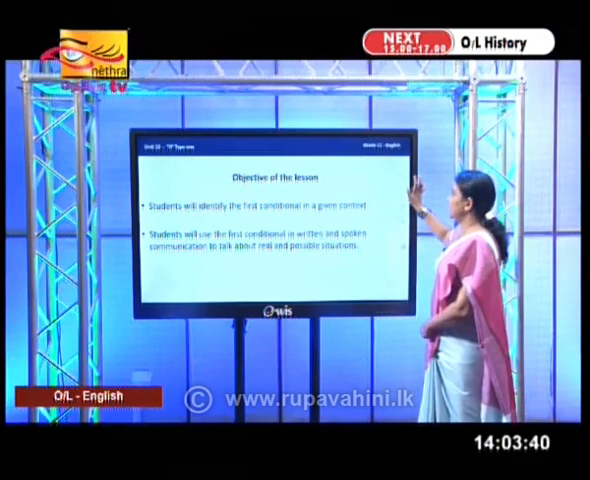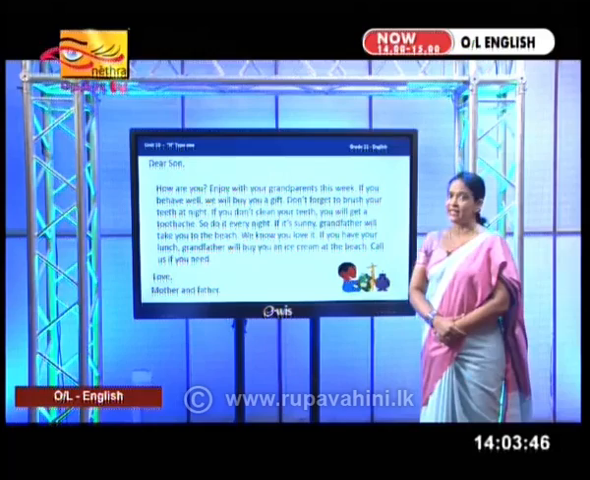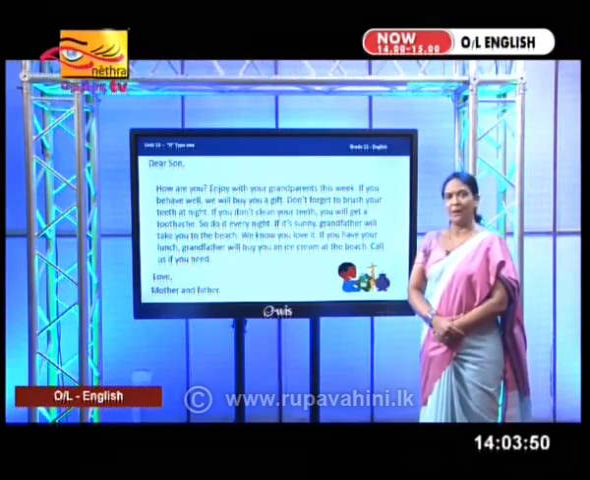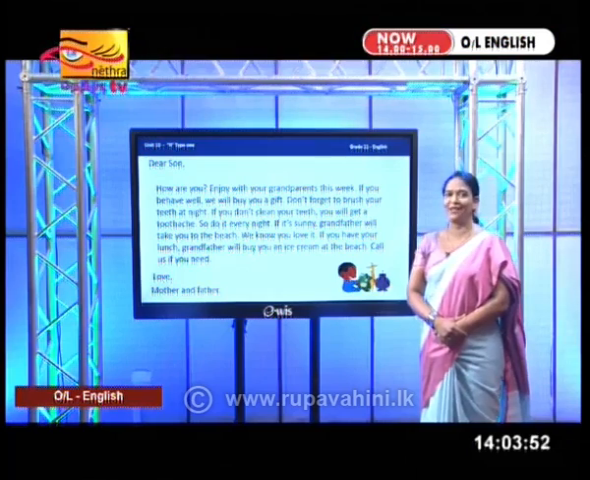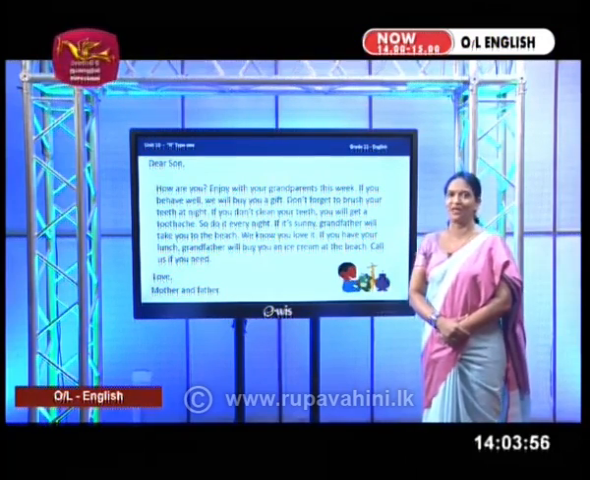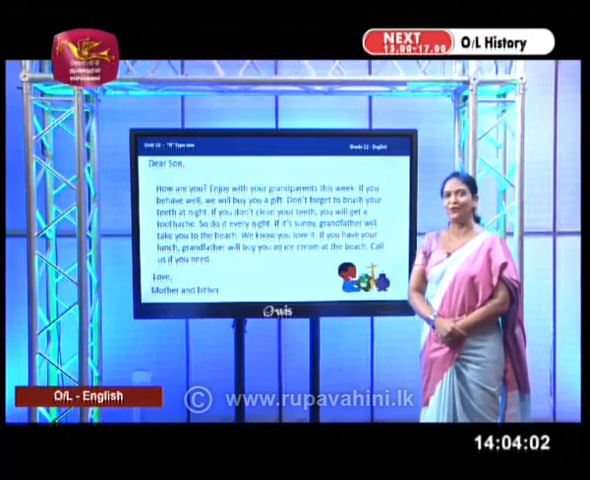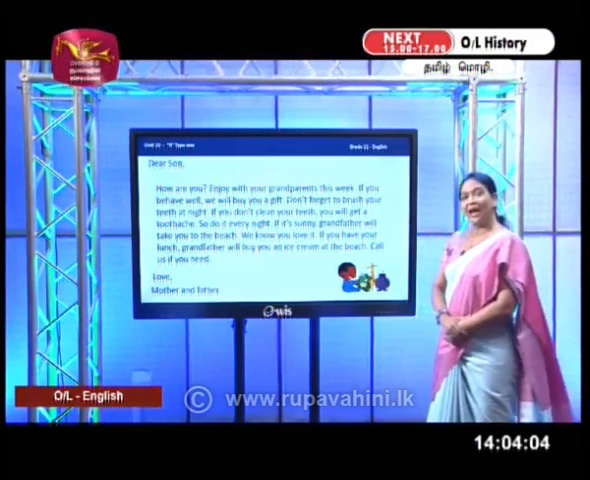So to begin with, let me give you an opportunity to read a letter. Now this is the letter written by Krishan's parents. Because this is the school vacation, Krishan is at his grandparents' house. That is why his parents are writing this letter. So we will read this and see what they say. You can read this with me.